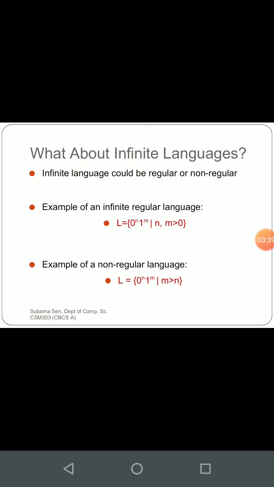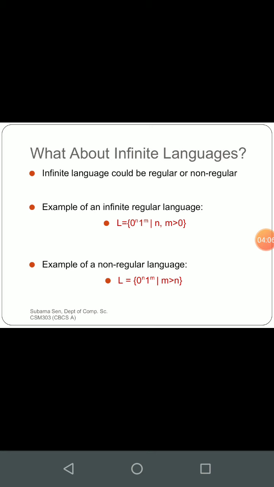What about infinite languages? What will happen if we move from regular to non-regular? As you can see, this example is given: 0 to the power n, 1 to the power m, where n and m are greater than 0. Can you say this language is finite? No, we cannot. Another example is 0 to the power n, 1 to the power m, with m greater than n.